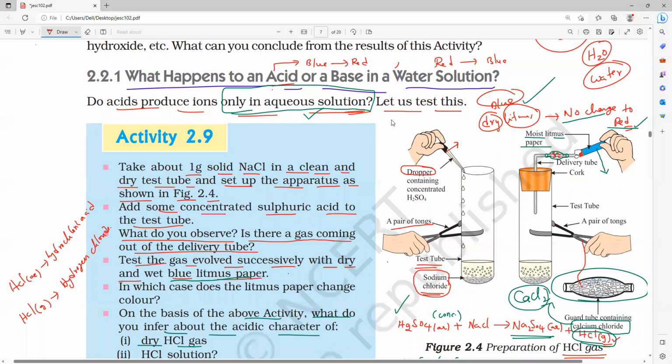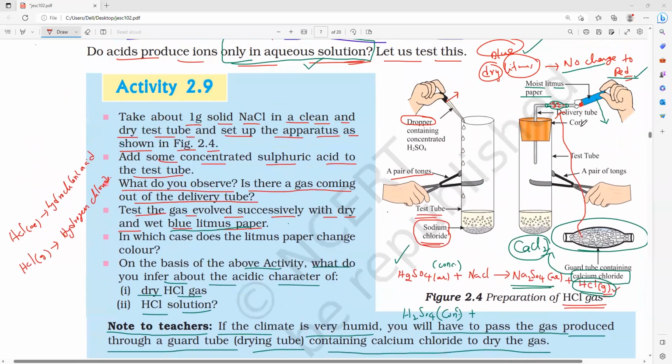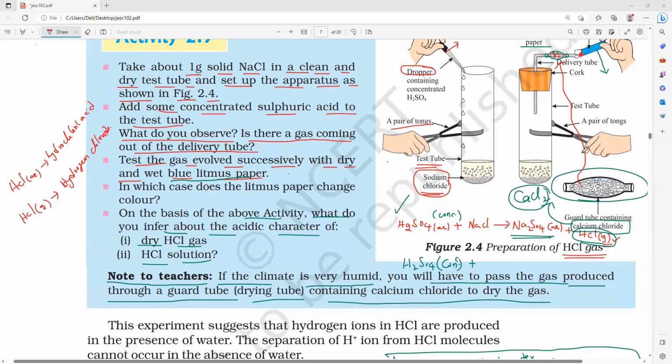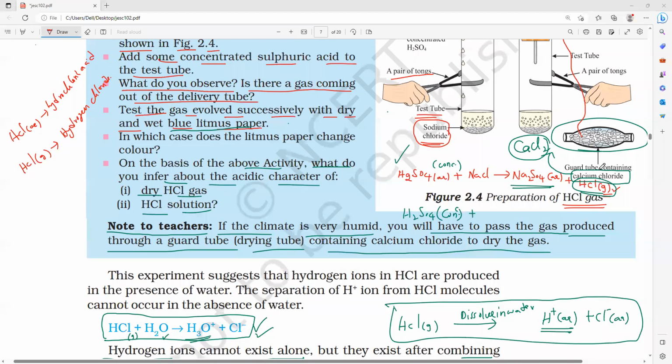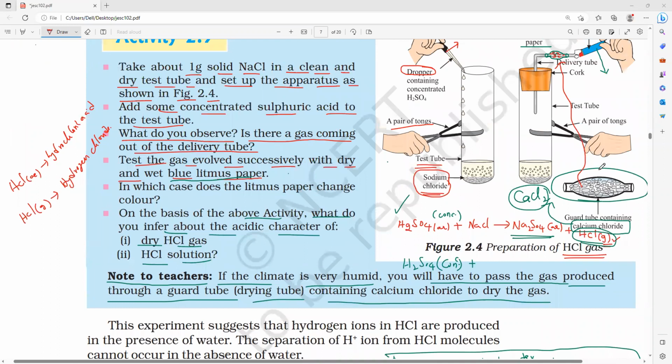So if the atmosphere is moist, we have to attach the guard tube to the delivery tube, so that the gas passing through it has its moisture absorbed and becomes moisture free, so that no reaction takes place with the atmospheric moisture. Is it okay, guys? The guard tube containing calcium chloride absorbs the moisture so that the gas is free from moisture.